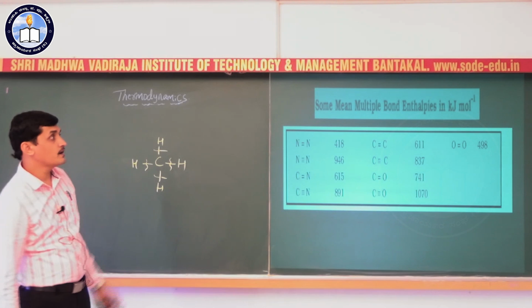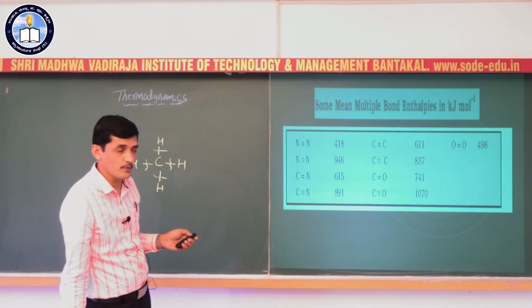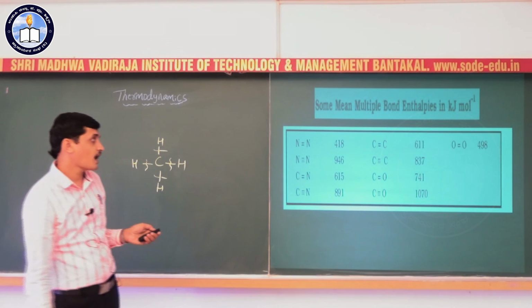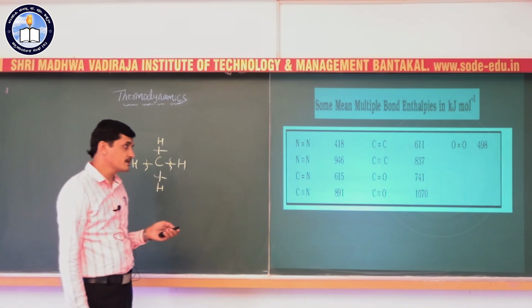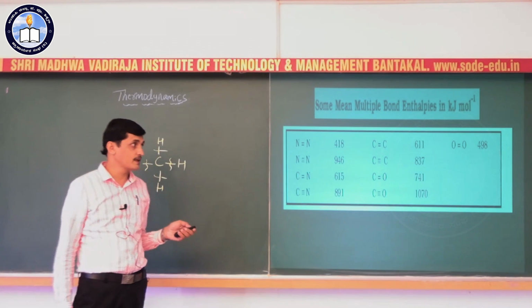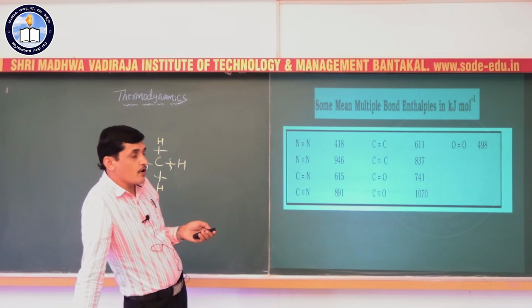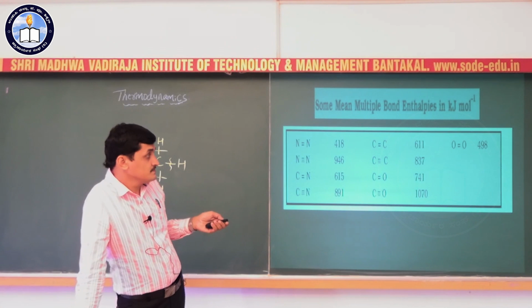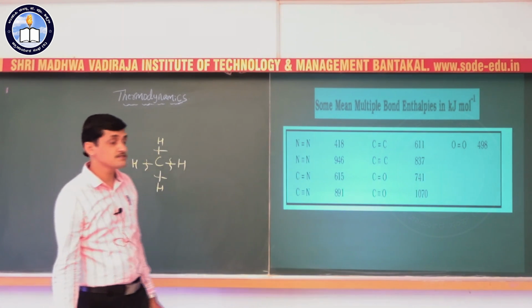Similarly, some mean multiple bond enthalpies: the nitrogen double bond enthalpy is 418, nitrogen triple bond enthalpy is 946, carbon-nitrogen double bond enthalpy is 615, carbon-nitrogen triple bond enthalpy is 891, carbon double bond enthalpy is 611 kilojoules, carbon triple bond enthalpy is 837, carbon-oxygen double bond enthalpy is 741, carbon-oxygen triple bond enthalpy is 1017, oxygen double bond enthalpy is 498.